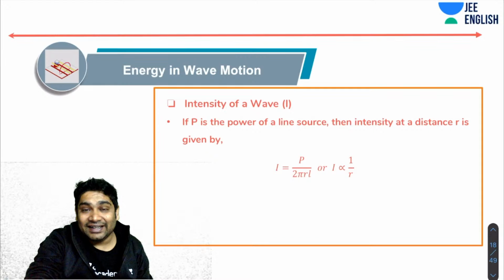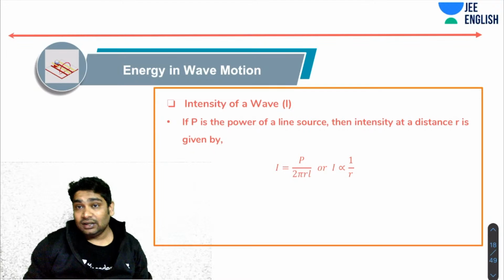If you talk about the intensity of a line source at a distance r, then that falls off as 1 over r.